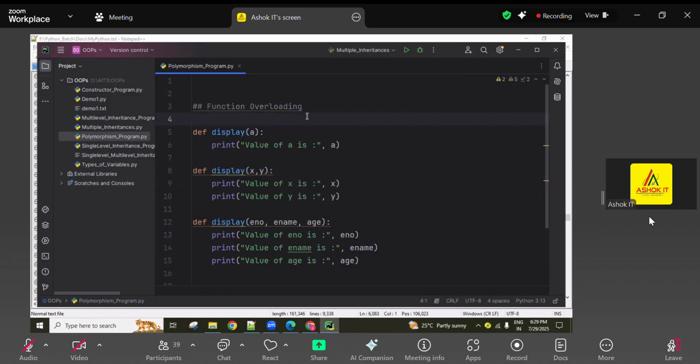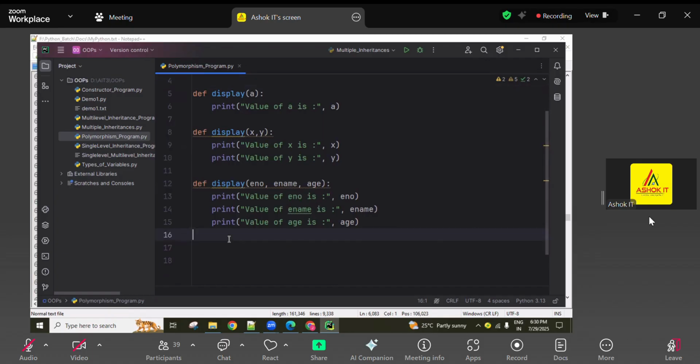Is Python supporting overloading or not? A very, very important question. Your answer should be not simply yes or no: say partially supporting. You can say yes also, no problem, but if you say yes, sometimes interviewers give different inputs that don't work. If you say no and give other inputs, that works. That's why you say it is partially working, and you have to understand when it works and when it does not.